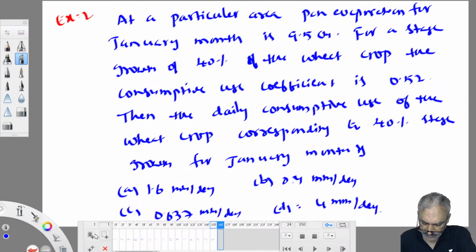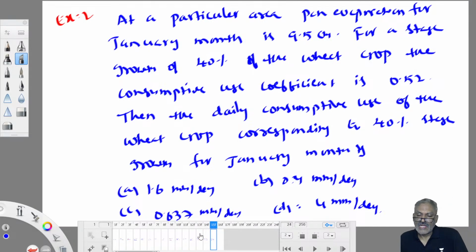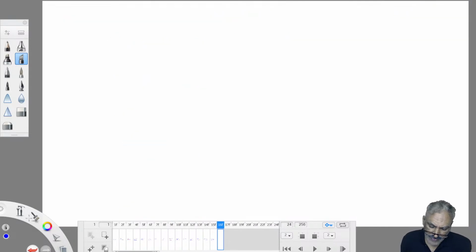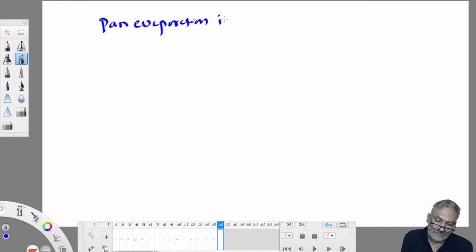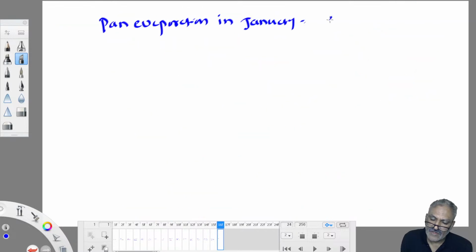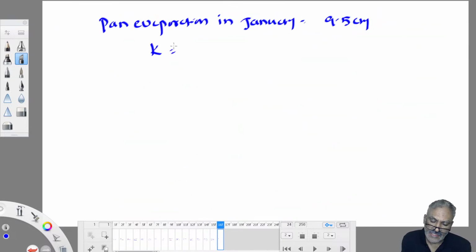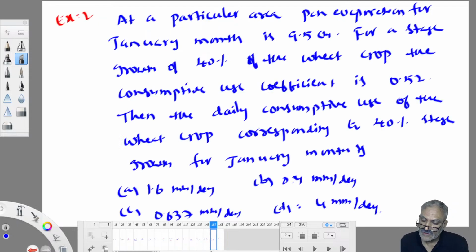Come on, work out. So what is given? Monthly pan evaporation is given, pan evaporation in January. So the total amount of water evaporated in January is 9.5 centimeter. Then the K value for 40% growth stage of wheat crop is 0.52.